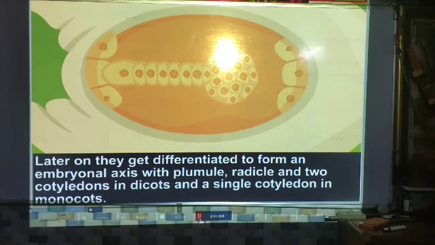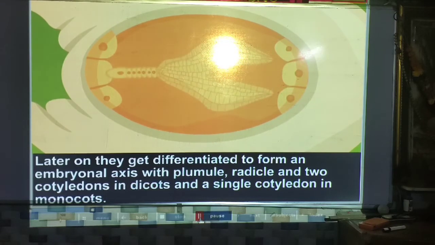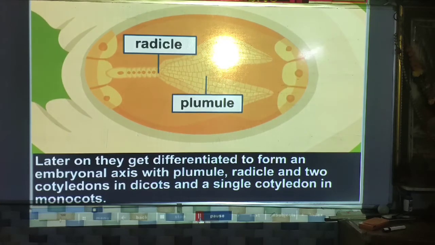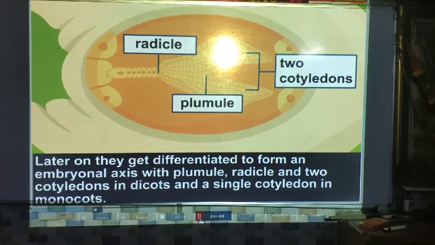Later on they get differentiated to form an embryonal axis with plumule, radicle and 2 cotyledons in dicot and a single cotyledon in monocot.